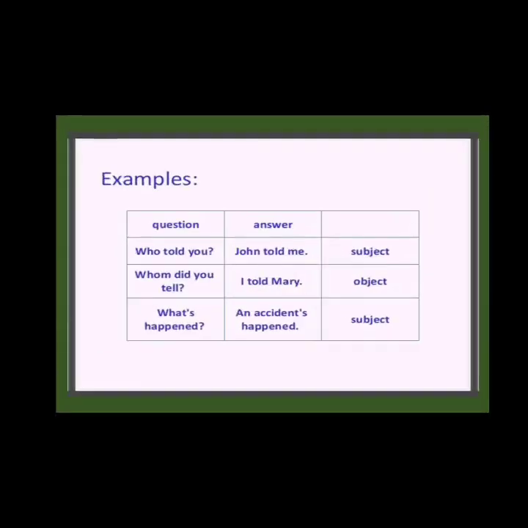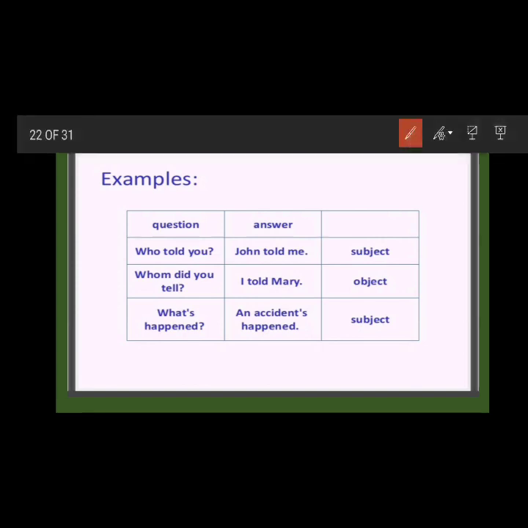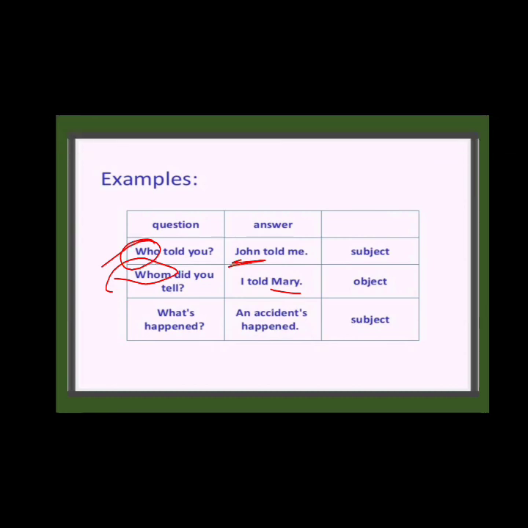Here you can see the question and answer. Who told you? John told me. Who is replaced with the subject only. And whom did you tell? I told Mary. And here whom is replaced with the object. So keep in mind that when you use whom, it should be replaced with an object. When you use who, it should be replaced with a subject. What happened? An accident happened. For things, you have to use what.